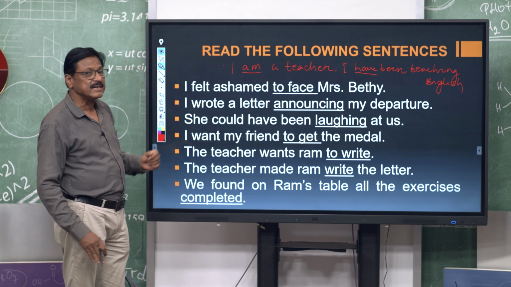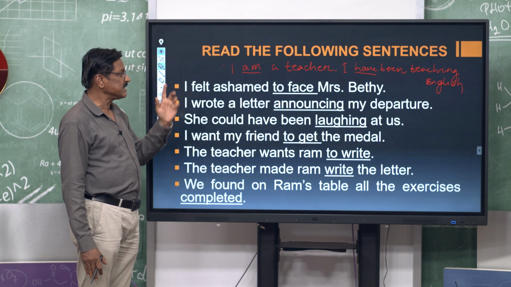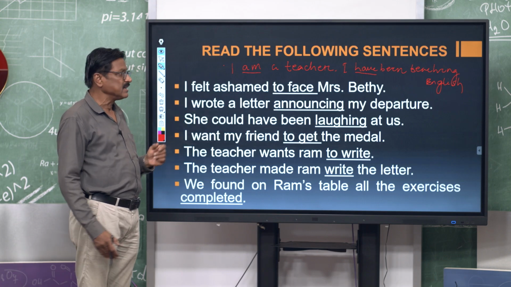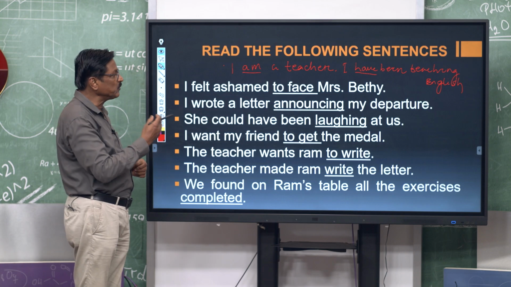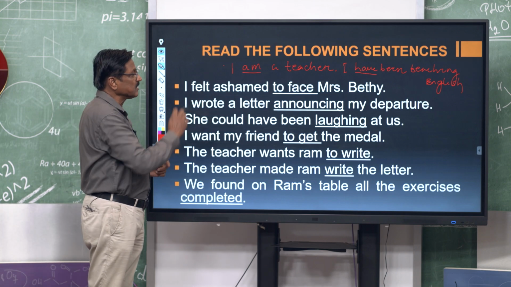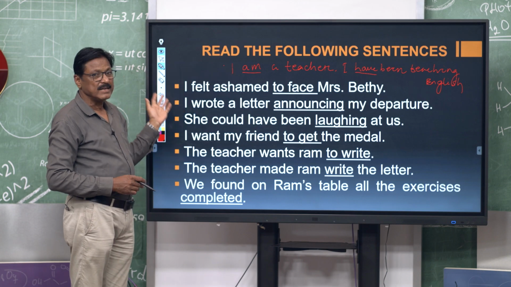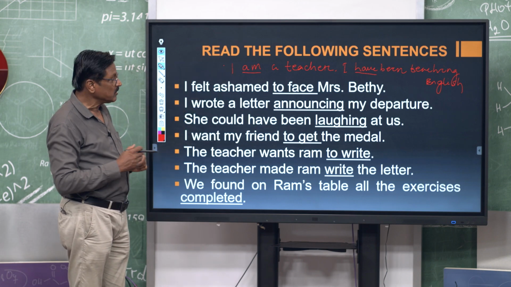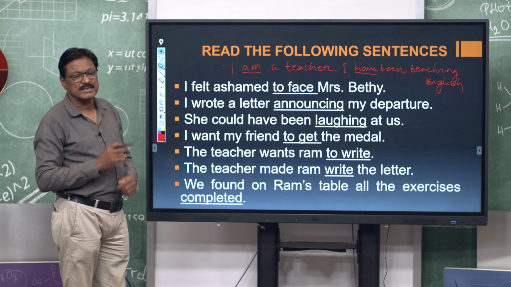Here the sentence is in present tense. To test it, let us turn the am to past: I was a teacher. So, this be verb can be changed to was and am.